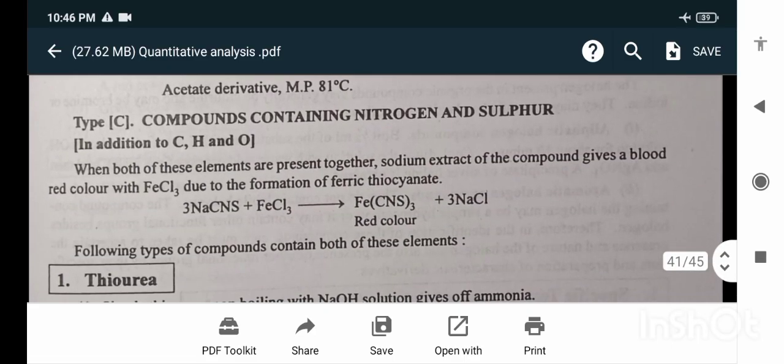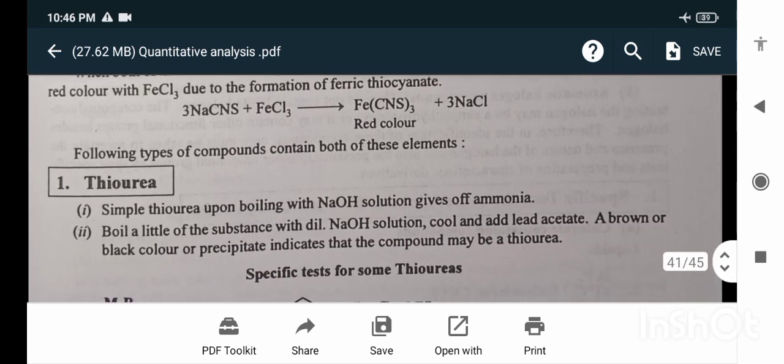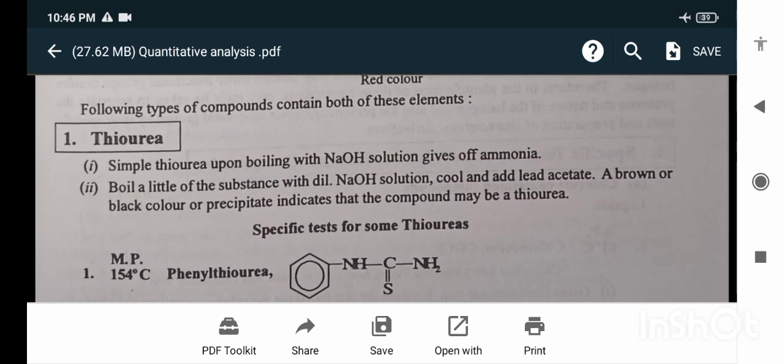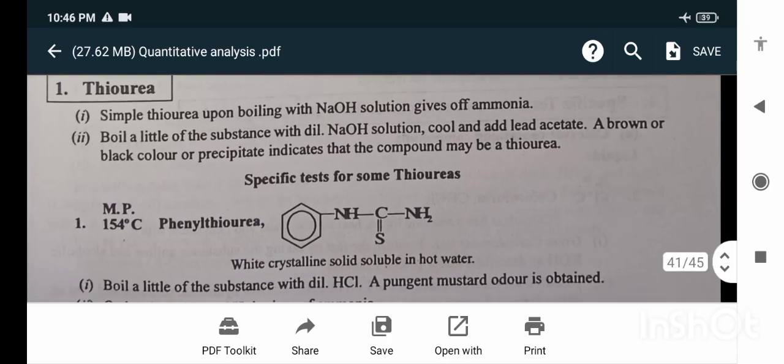Compounds containing nitrogen and sulfur. When both of these elements are present together, the sodium extract of the compound gives a blood red color with ferric chloride, due to the formation of ferric thiocyanate. Thiourea: simple thiourea boiled with NaOH solution gives off ammonia. Boil a little of the substance with dilute NaOH solution. Cool and add lead acetate. A brown or black color or precipitate indicates that the compound may be thiourea.